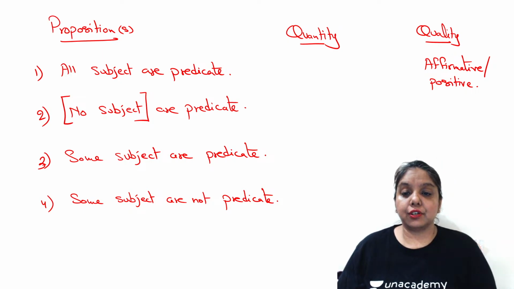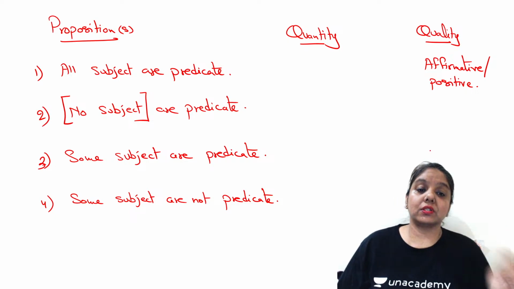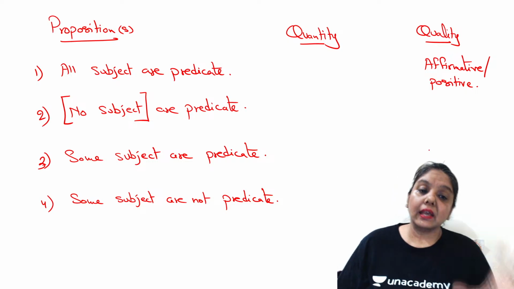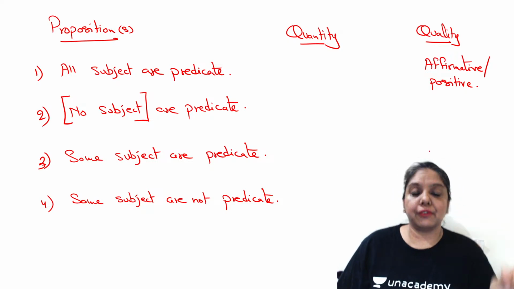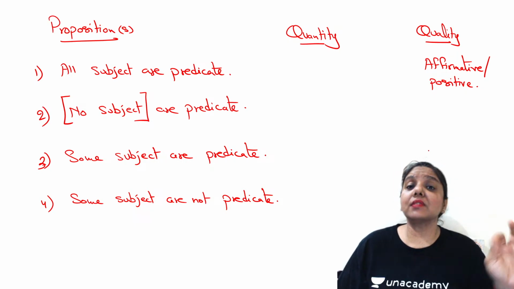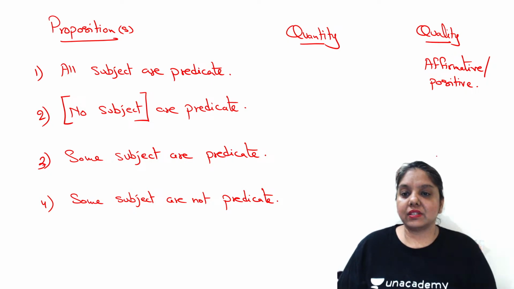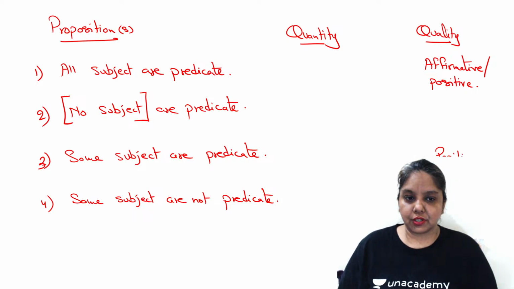Thereafter, if we go ahead and visit proposition number 3, which is some subjects are predicate, it is again showing us a relationship of affirmation. There is an affirmation of subject being related to predicate in some form or the other, and that's why we say that the quality of this proposition is again said to be affirmative, or we say positive.